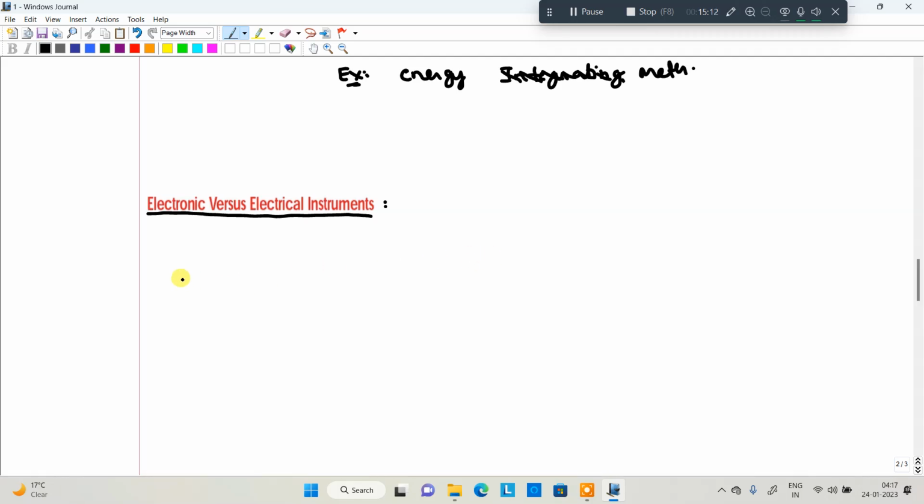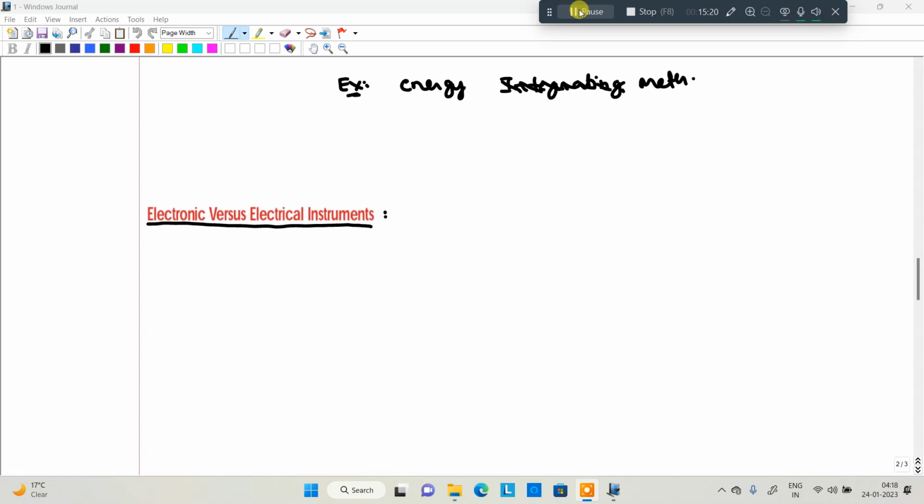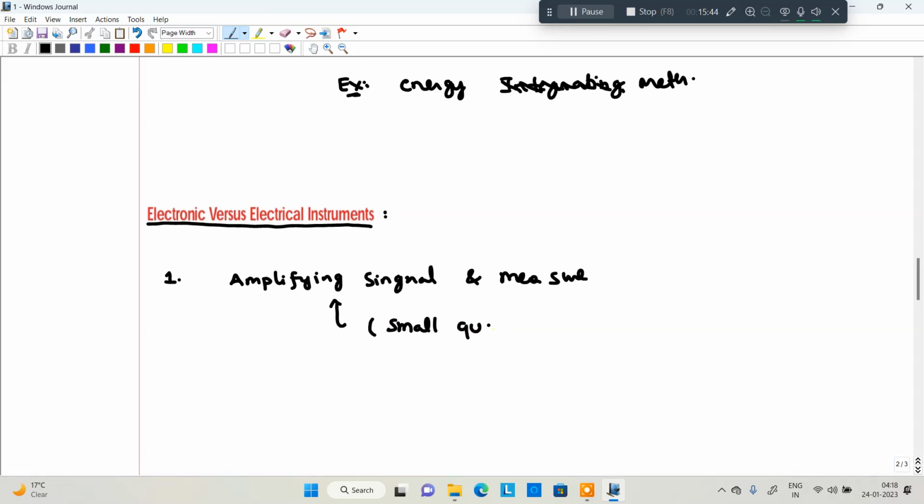So we have some advantages of electronic instruments compared to electrical instruments. Okay, the first point: in the case of electronic instruments, the signal is amplified and then measured. The advantage is that small quantities can be measured, because a small quantity's signal can be amplified and then the value measured.